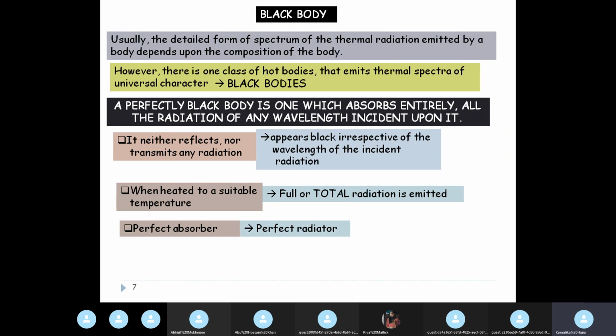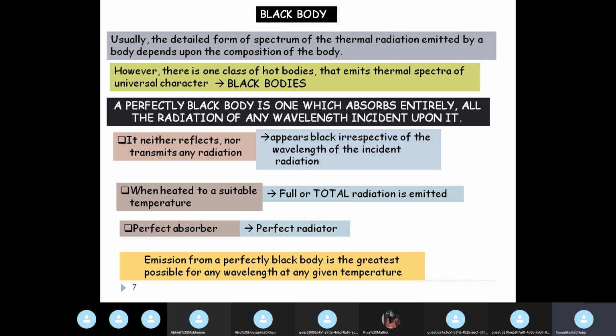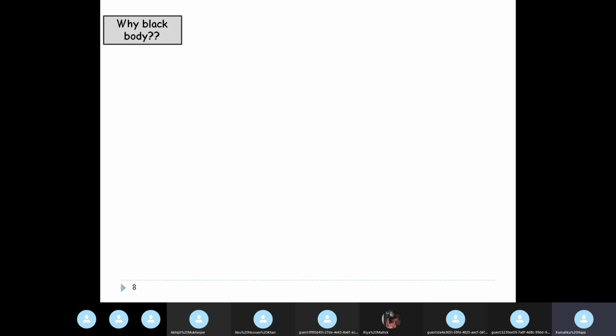And it is a perfect absorber, therefore it is a perfect radiator. So emission from a perfectly black body is the greatest possible for any wavelength at any temperature. No other body will be able to radiate more than a perfectly black body at that temperature. Okay, so at that temperature, this phrase is very, very important. So this is entirely temperature specific.